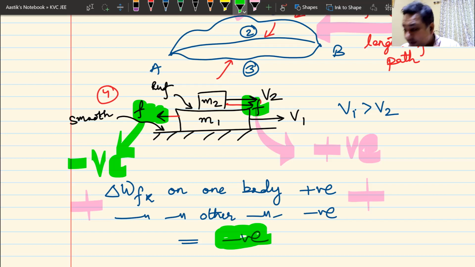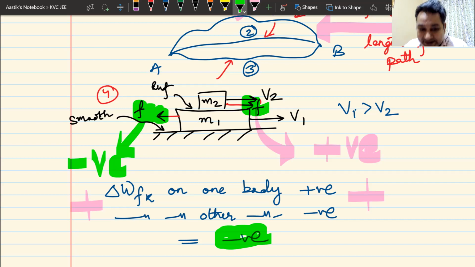Again, remember, this work done that I'm talking about is work done with respect to ground. Now, if I change my reference frame, that work done would come out different. We will do that in the form of a question, so it will be easier for you to understand. If I do it here, you will just get confused.